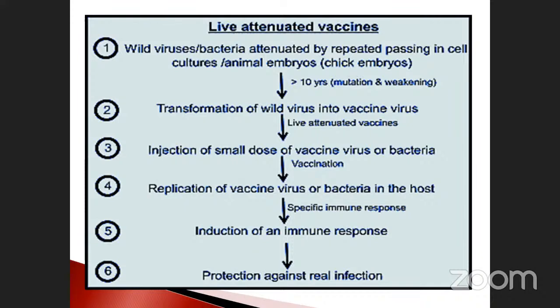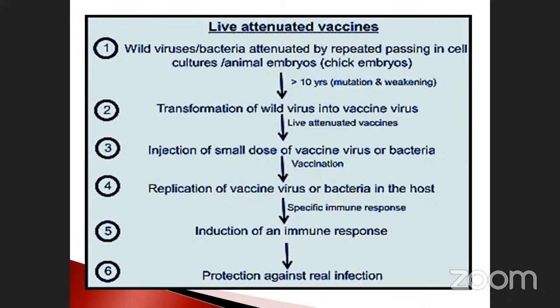As a result, a specific immune response is induced automatically by the body. Finally, it protects against the real infection. These were the primitive steps taken by research, otherwise called vaccine protection.